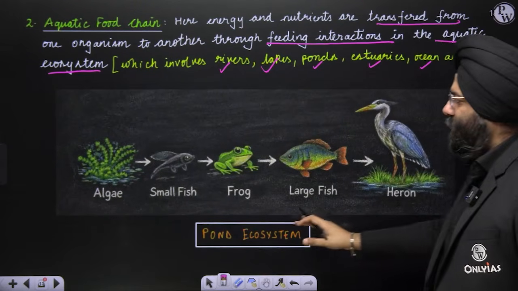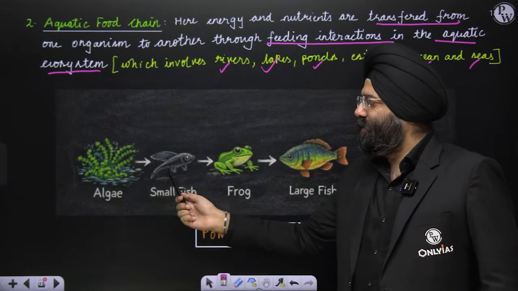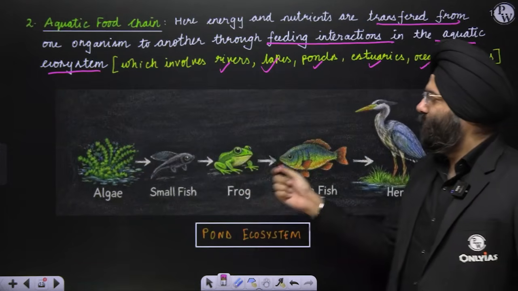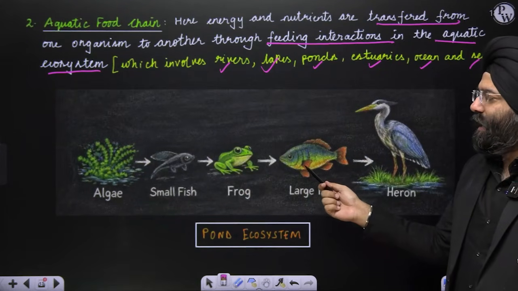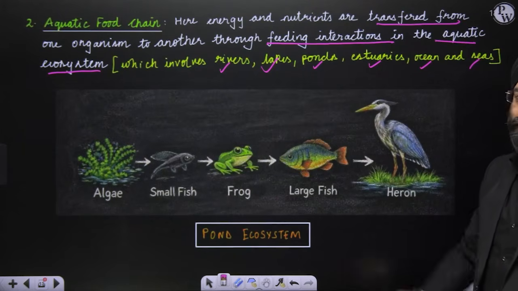Now, this is an example of a pond ecosystem where the primary producer is algae, which is being consumed by a small fish. The small fish is being consumed by a frog. Now, the frog is being consumed by a large fish, and the large fish by a heron. So, this is again what? An aquatic food chain. Clear?